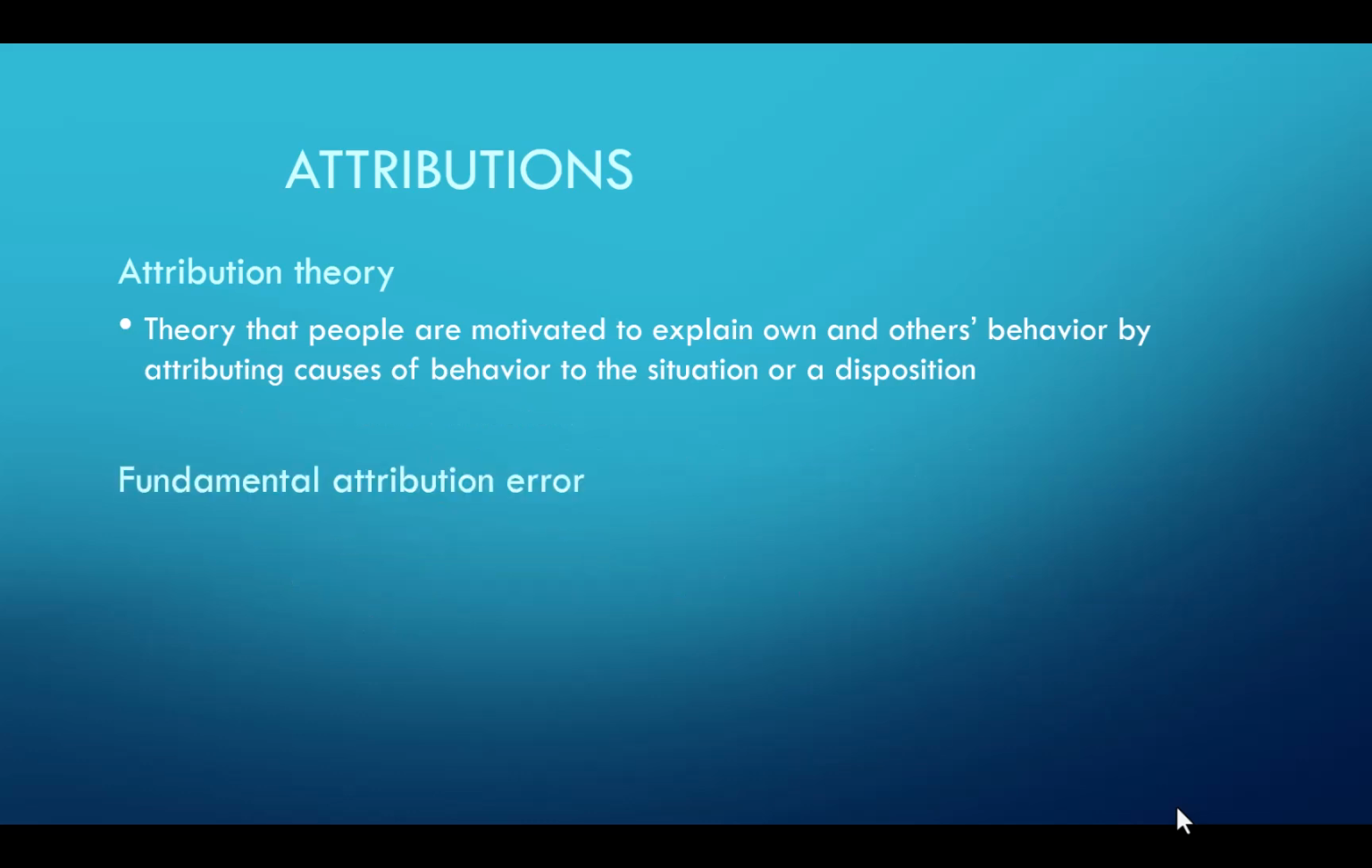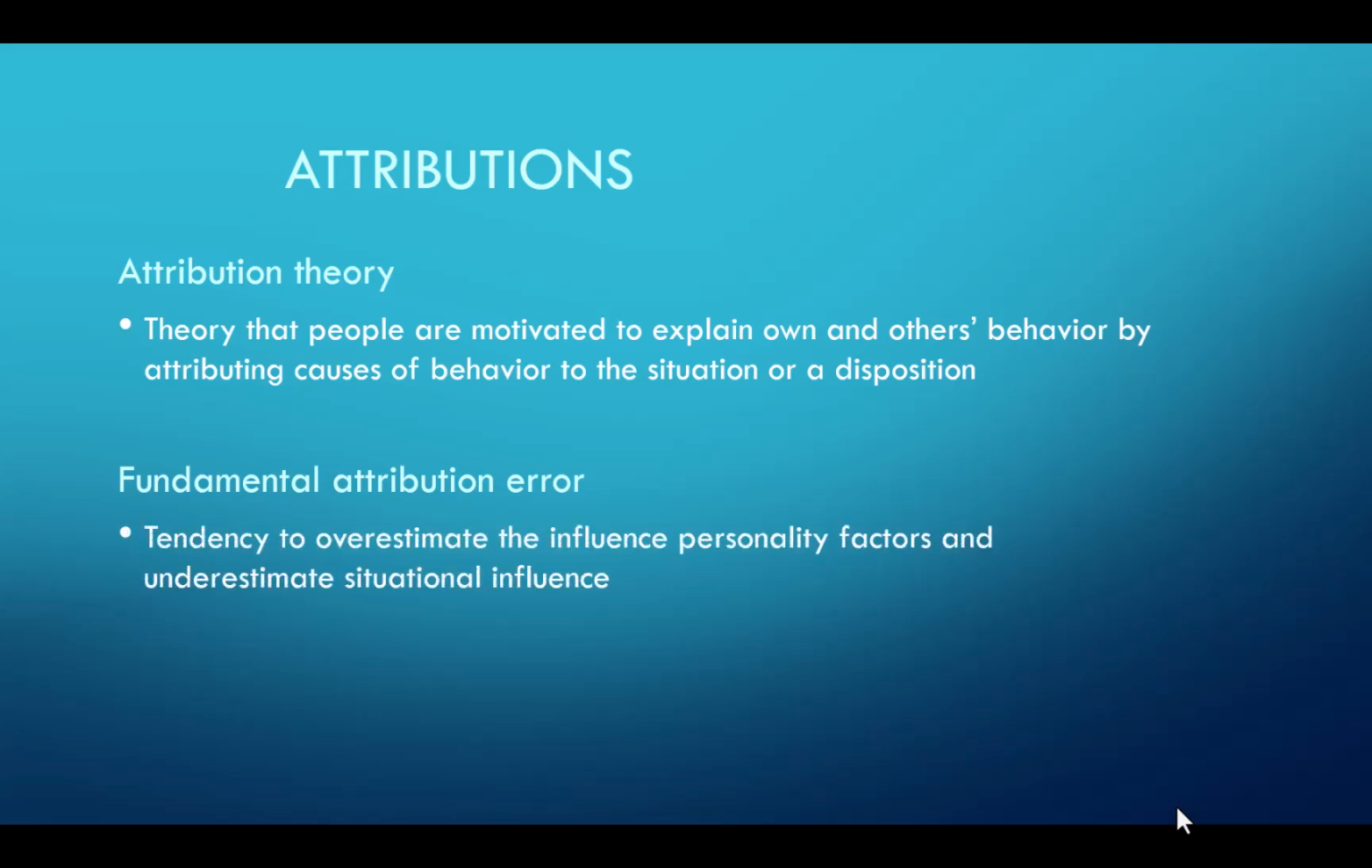When we look at other people's behavior, we tend to commit what's called the fundamental attribution error. This is where we overestimate the influence of personality factors or their disposition, and we underestimate situational influences. In other words, it's easier for us to think of a dispositional attribution than a situational attribution when we're thinking about somebody else's behavior.